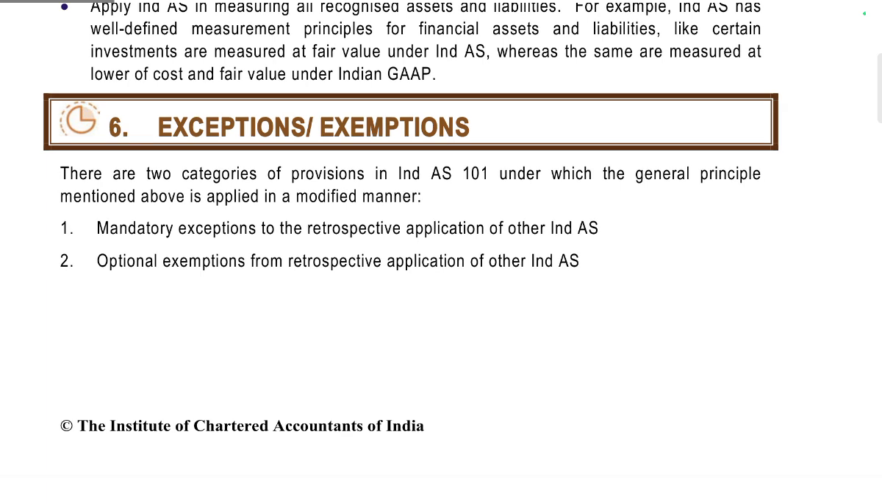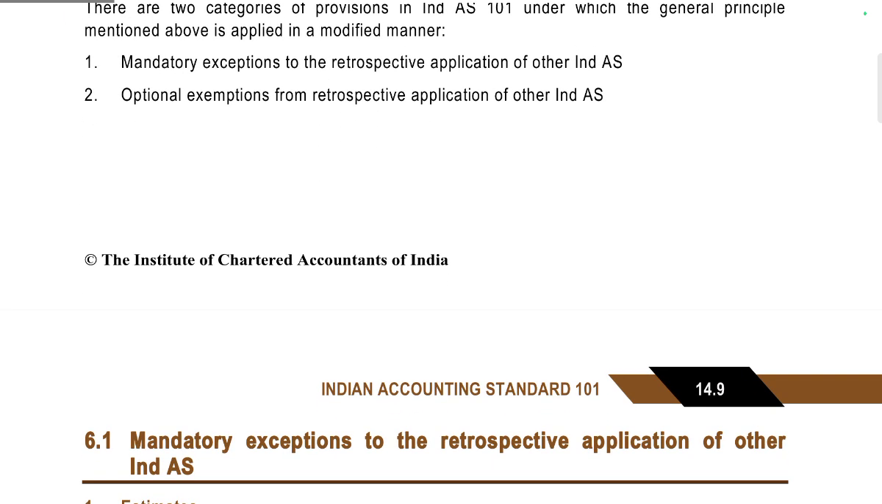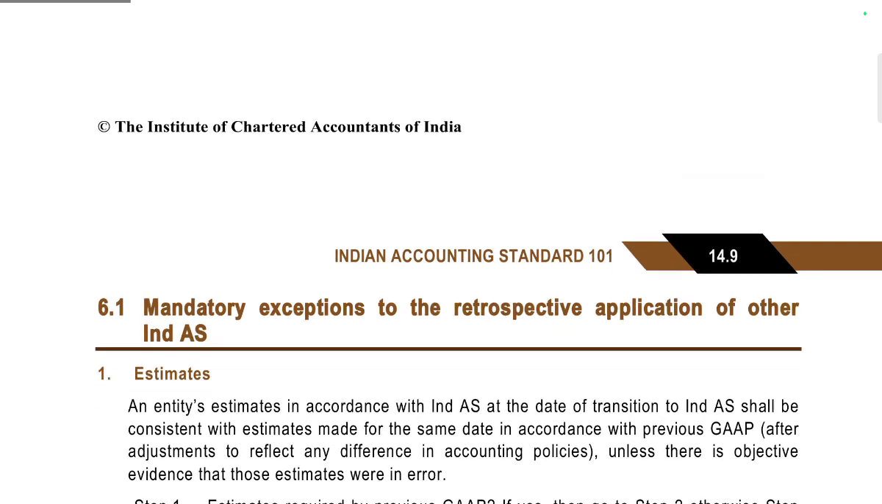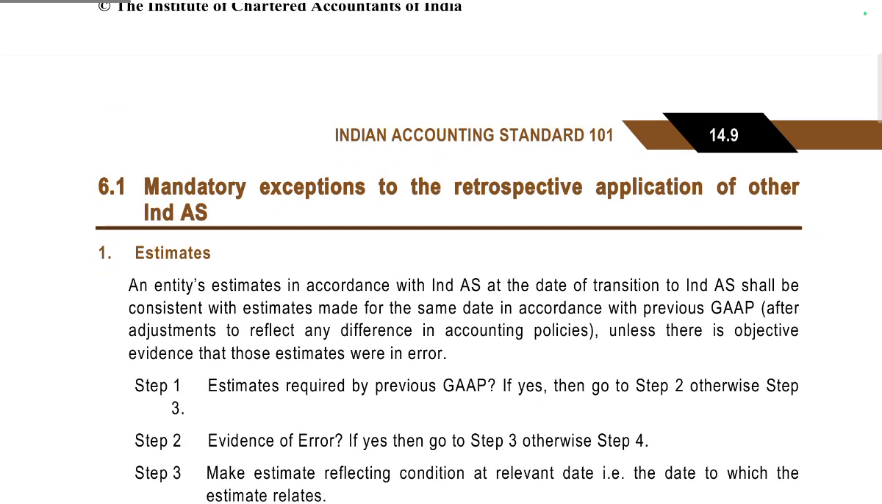Exemptions. There are two categories of provisions of Ind AS 101 under which the general principle mentioned above is applied in a modified manner. The mandatory exemptions to the retrospective application of other Ind AS, and the optional exemptions to the retrospective application of other Ind AS. First, the mandatory exemptions to the retrospective application of other Ind AS.